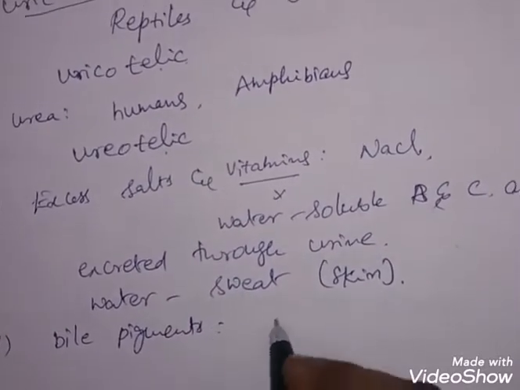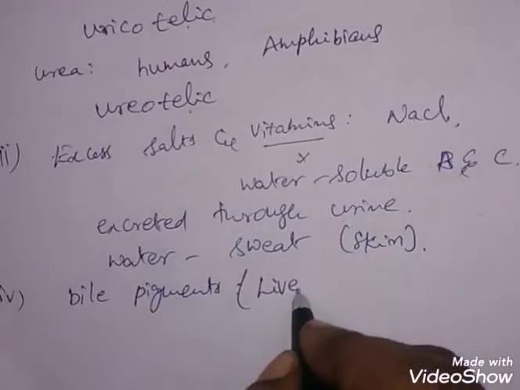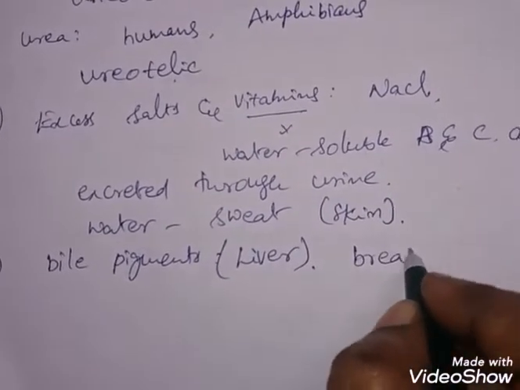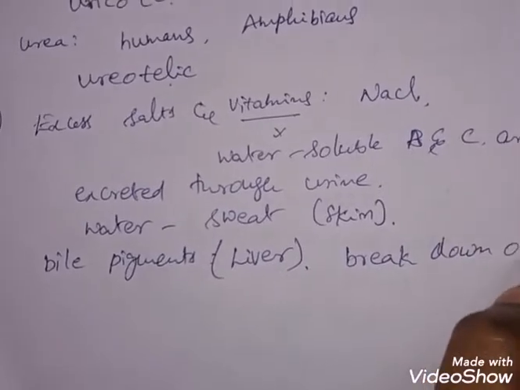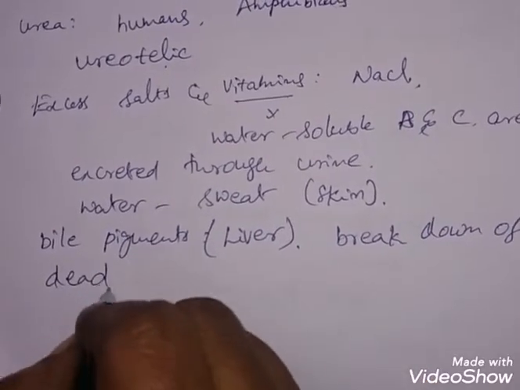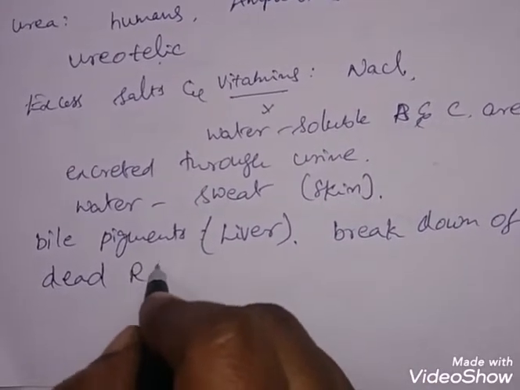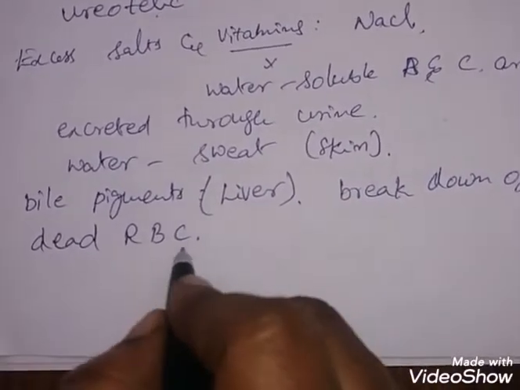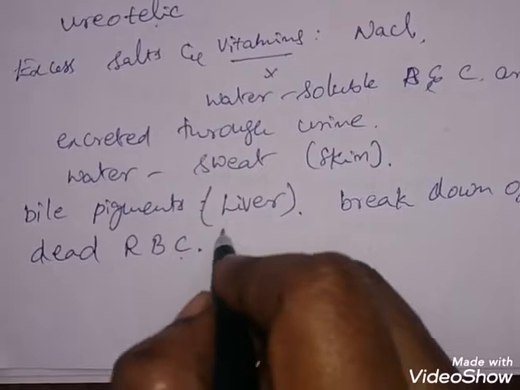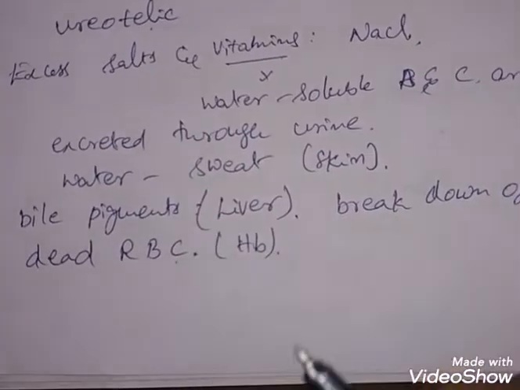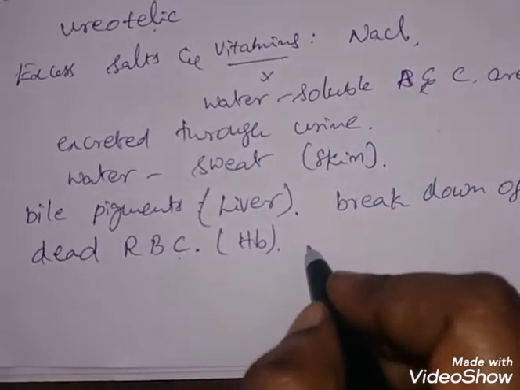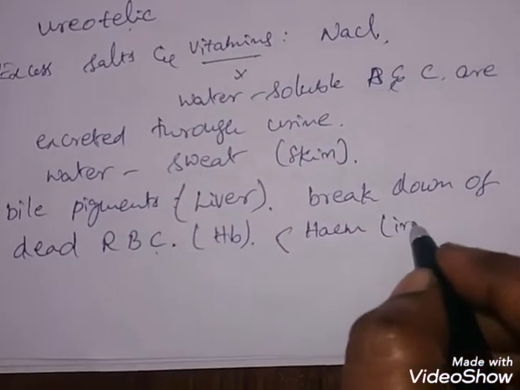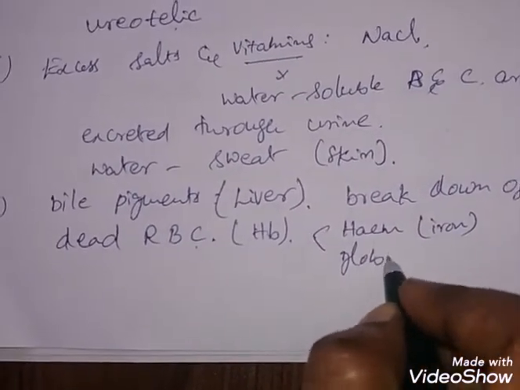These bile pigments are produced in the liver by the breakdown of dead RBC. The liver is the largest gland and performs many functions. One important function is that it destroys dead RBC. RBC contain a pigment, hemoglobin, which is composed of two components: one is the heme iron component and the other is globin.